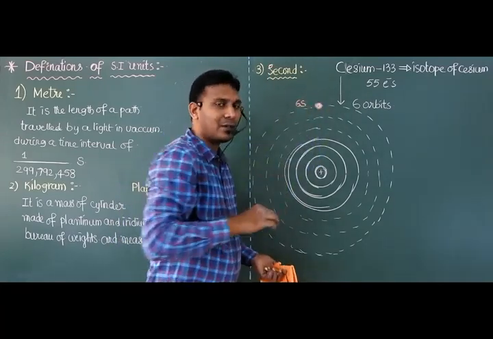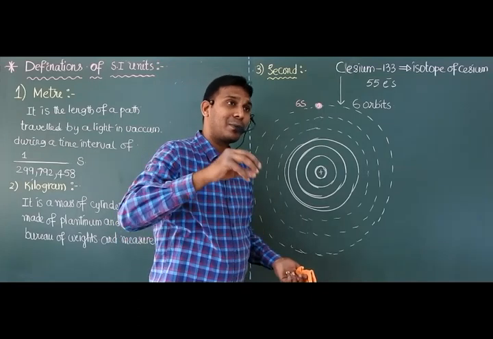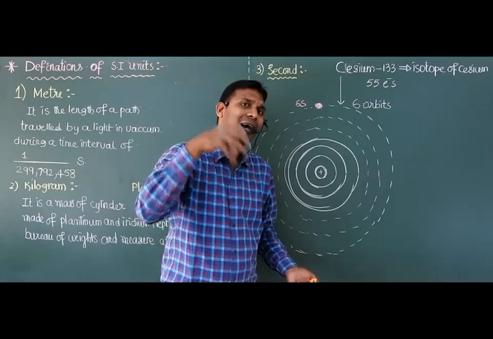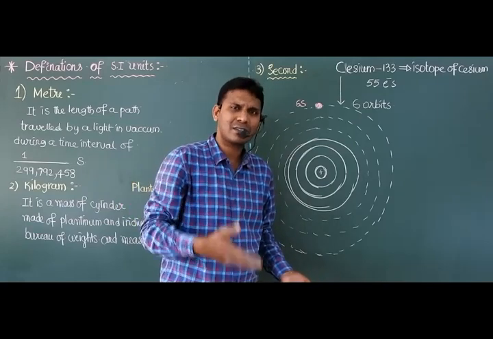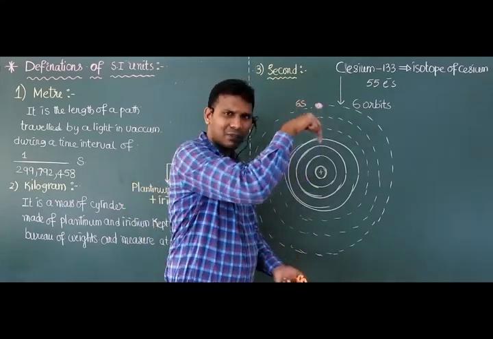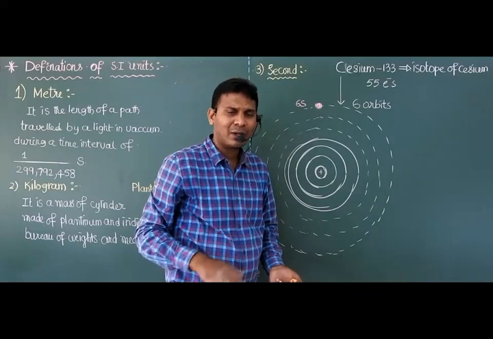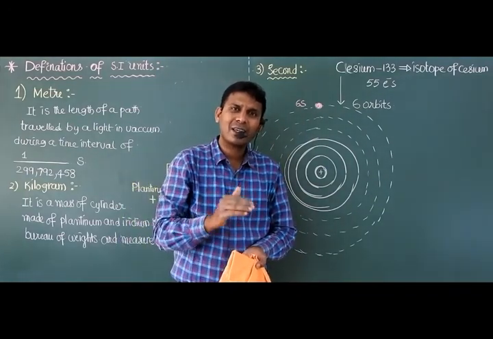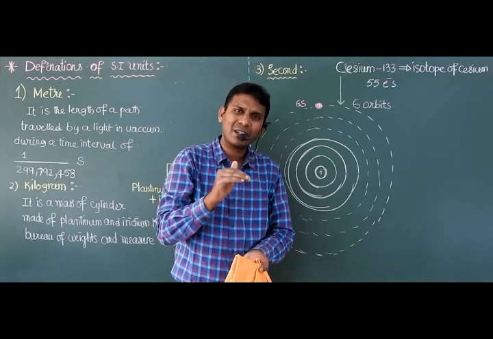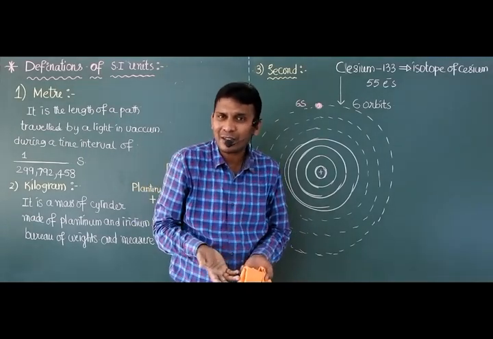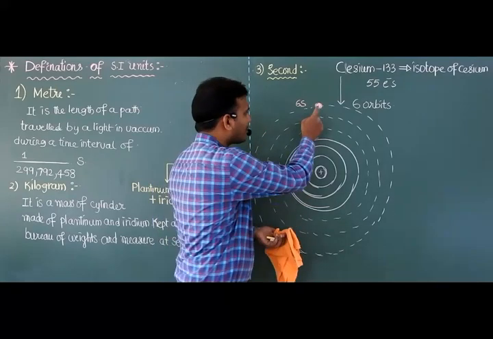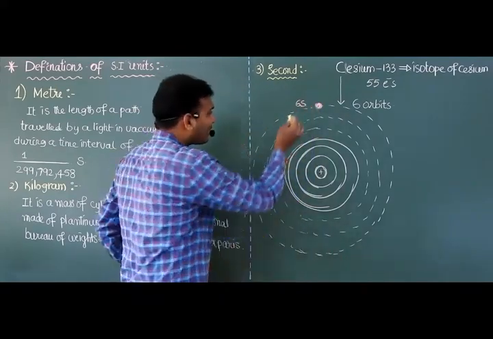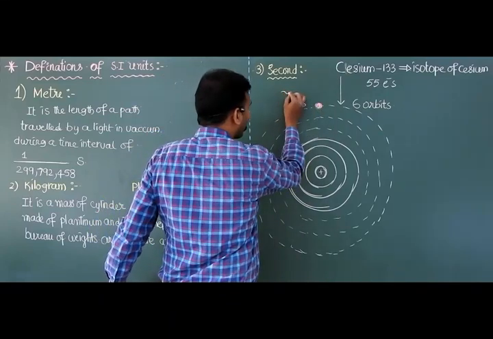This electron is accommodated in its natural state. That state is the ground state. This is the ground state of that 55th electron. What is ground state energy? It is the energy of the electron in its natural state.